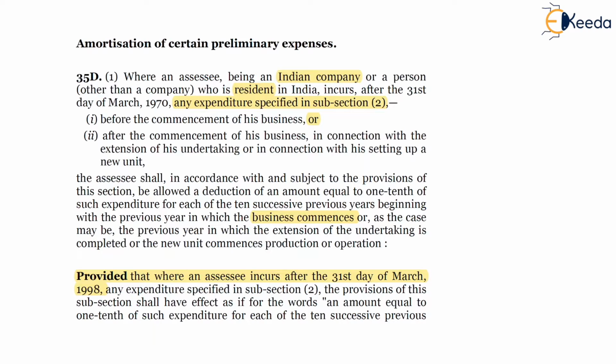The eligible entity is an Indian company or Indian resident, and the expenditure will be allowed in 20%, that is 1/5, starting from the year in which business is commenced, and it will be followed for immediately 4 succeeding previous years. Also, the expenditure should be incurred before the commencement of the business, and for the existing unit, it should be before commencement of the new setup, new unit.